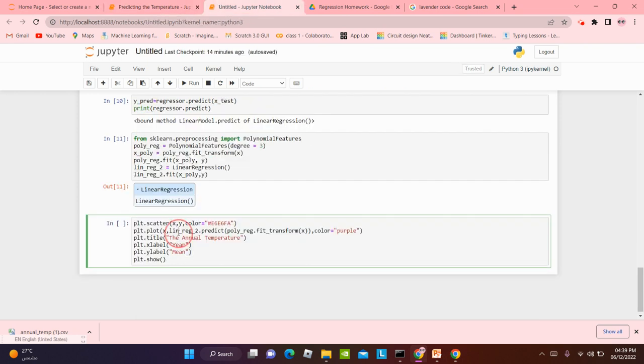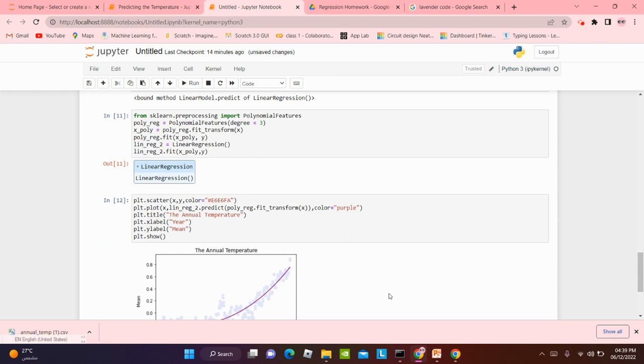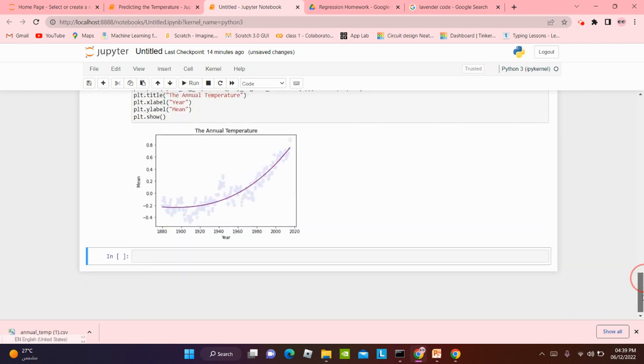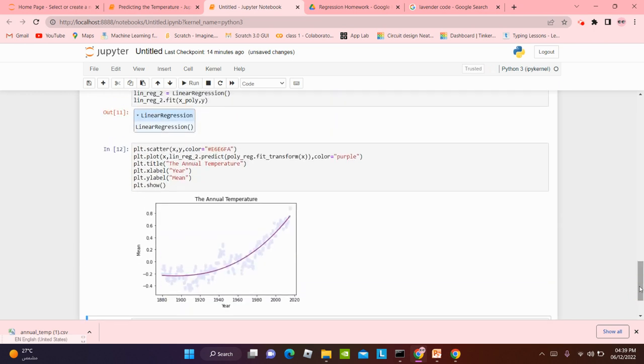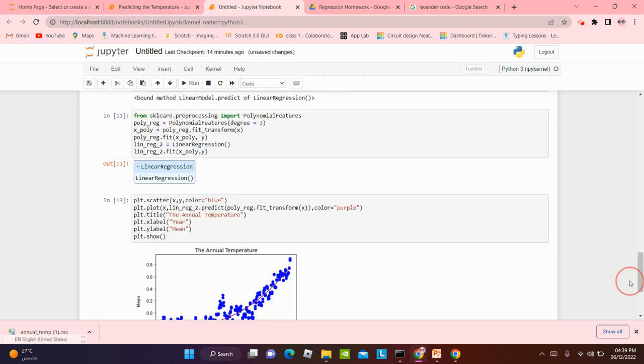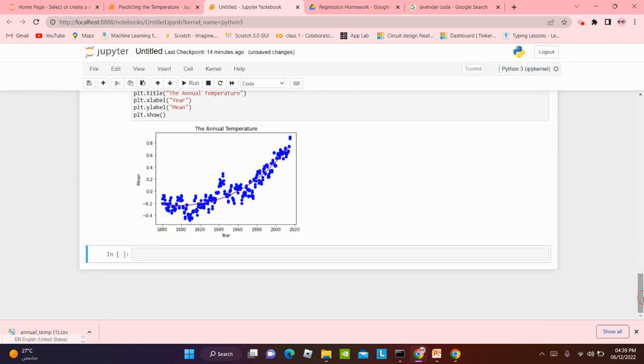So let's run this. Wow, so pretty. But I never knew that lavender would be this light. So I'm gonna change it to blue. Remember, any color you like. That's better and much more visible.